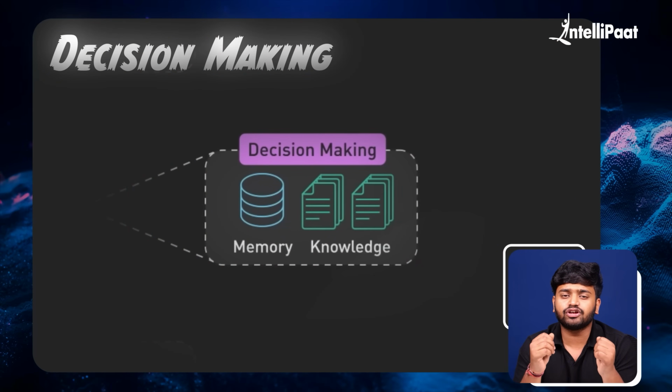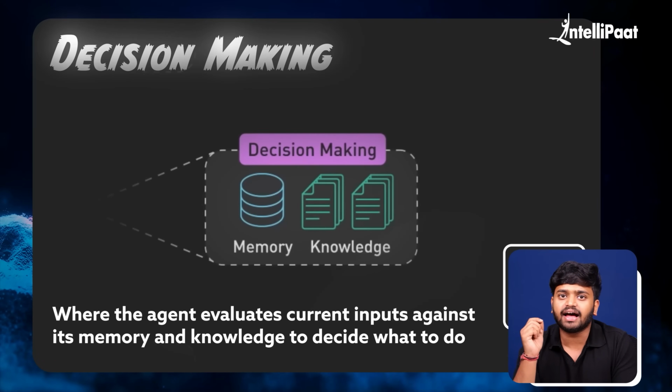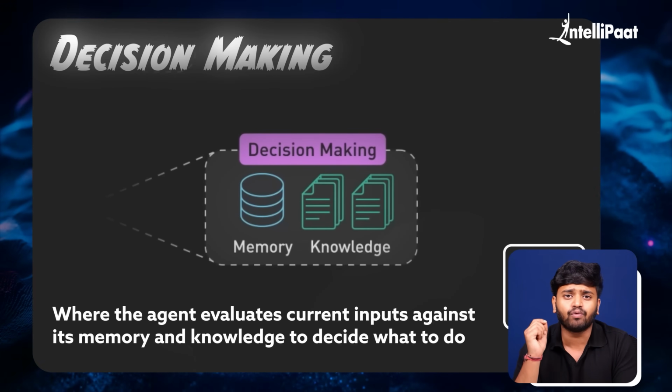Now, let's move to decision making. This is the core reasoning engine of the agent. Technically, this is where the agent evaluates current inputs against its memory and knowledge to decide what to do.